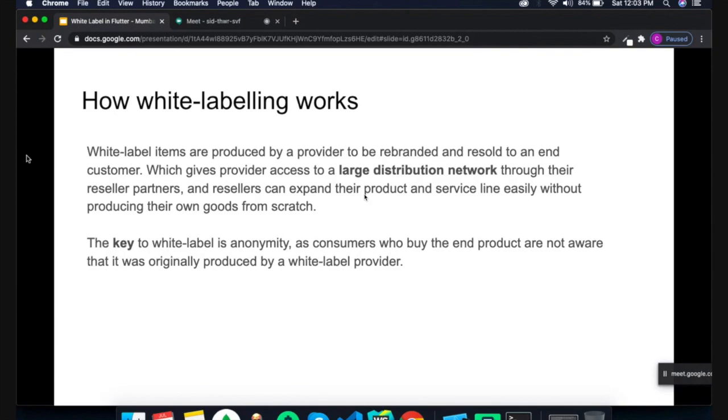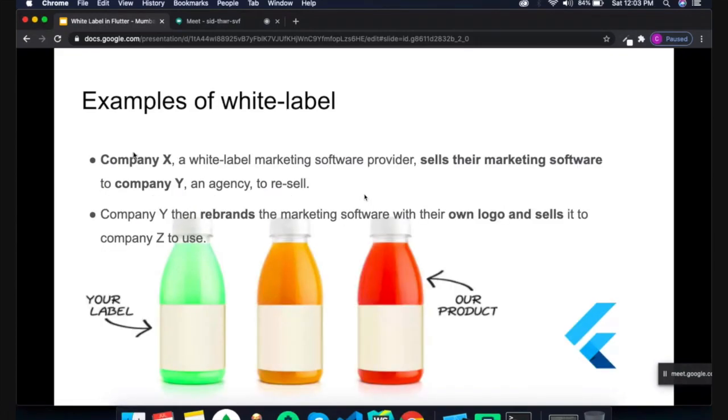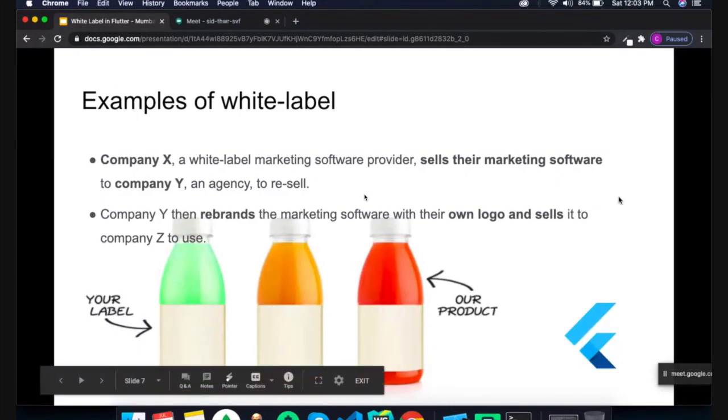As a company or a freelancer, you charge per hour or based on the feature. But if somebody provides the same thing for $30 or $40, the end client can release the application in the market in less time, do the reselling and marketing, and earn money from the application. Then why would the client spend 30 hours, 3 days, or 40 days to build it from scratch? So this is the benefit of white labeling, and this is how white labeling works. Here I already gave an example of how white labeling works.